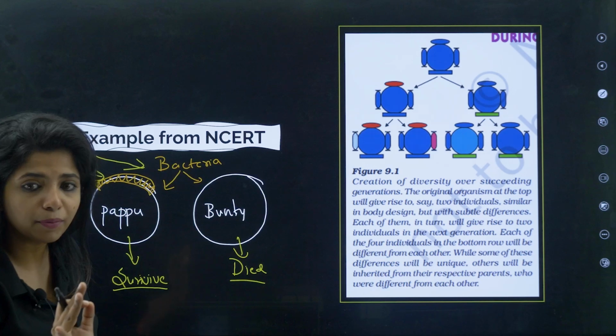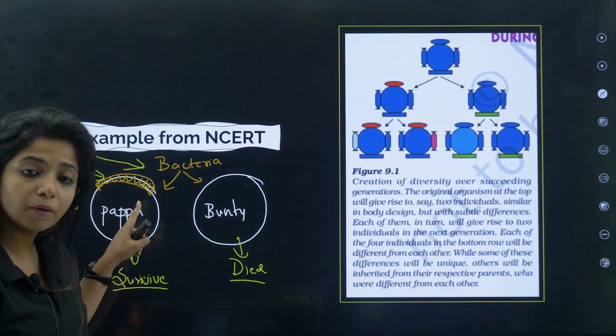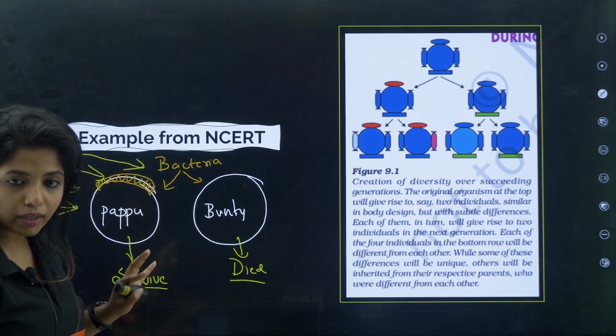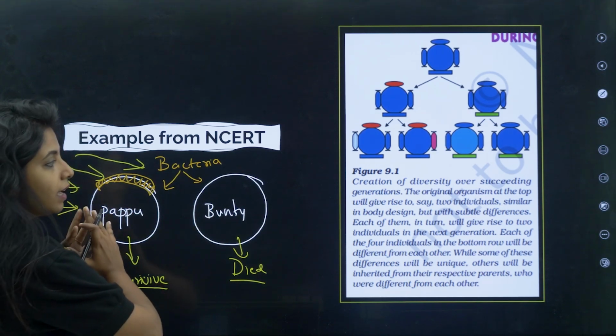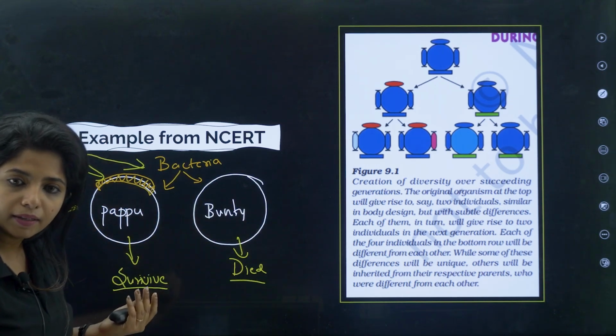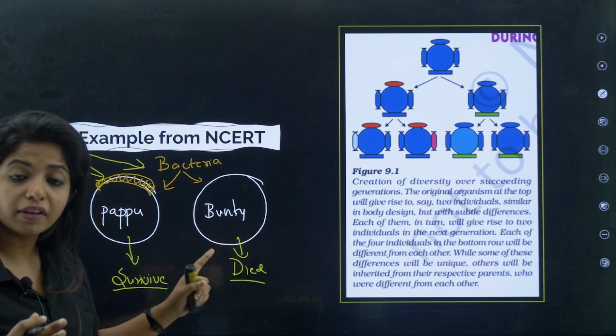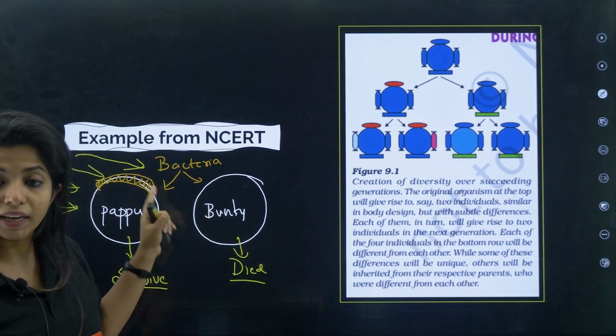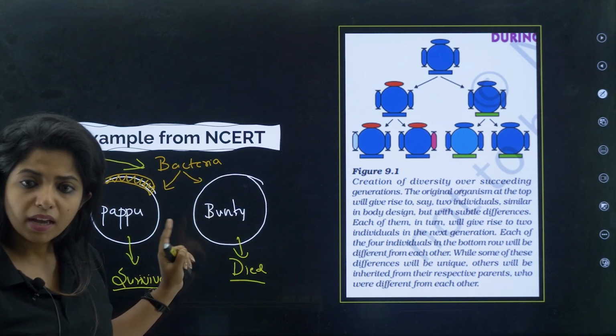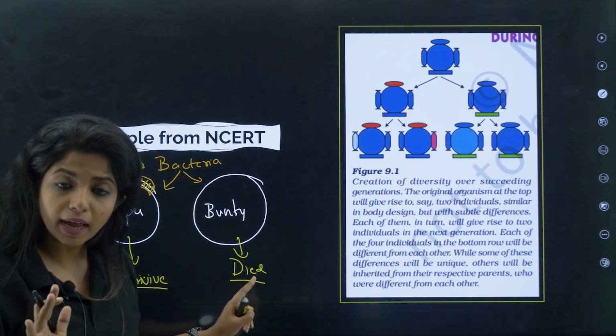Suppose, just suppose, this variation was not there in Papu also. Papu was also like Bunty. What would have happened? Basically, their entire species would be dead. If they do not have any variation in them, they would not be able to survive during this heat wave, and all of them would be dying.